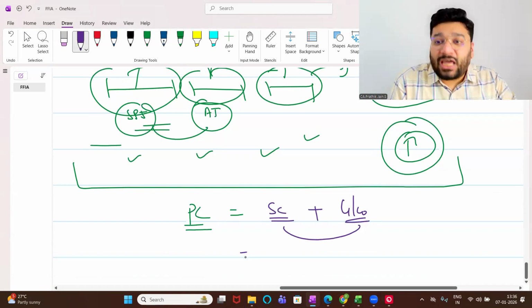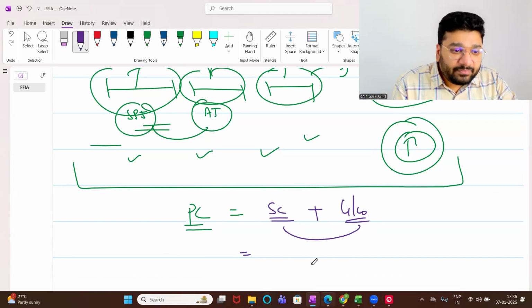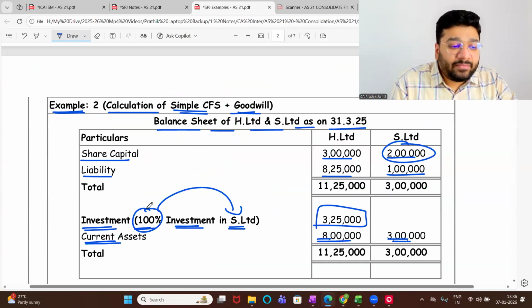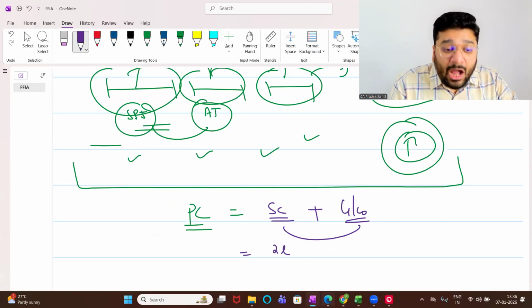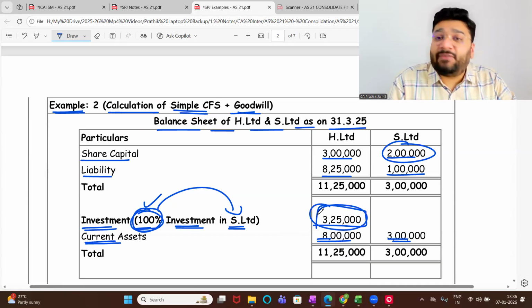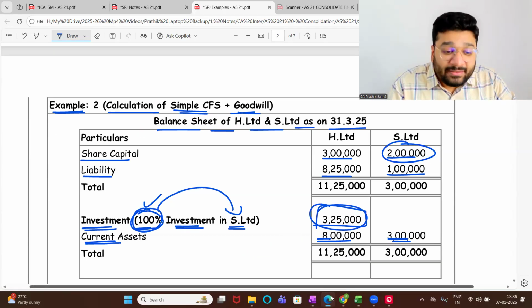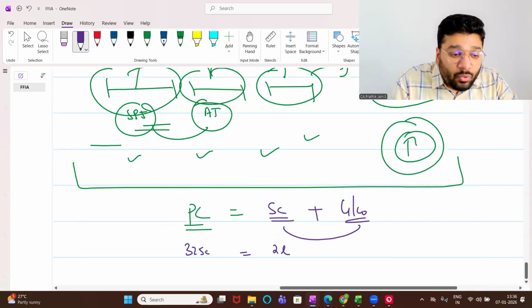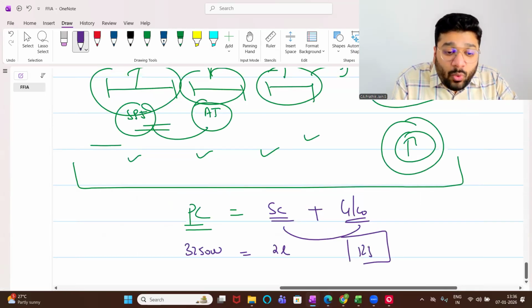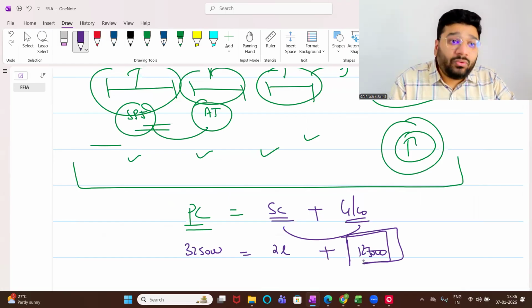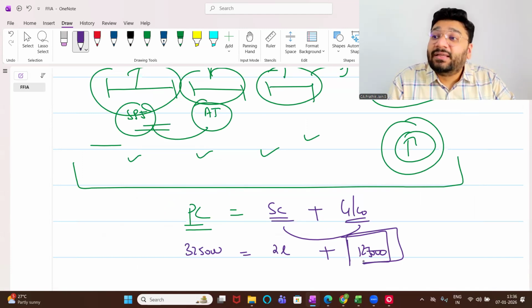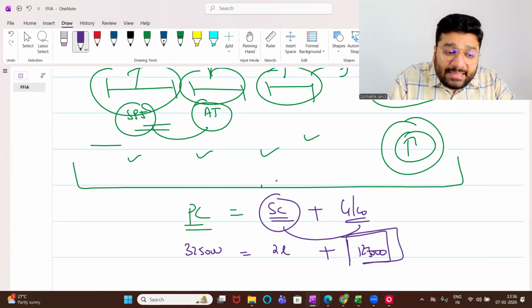Now, what is the worth of the share here? The worth of the share is 2 lakh. SPGAJ both put together are holding 2 lakh worth of share, which is 100% of the share. What is the capital? 2 lakh. But how much money did I collect from the holding company, that is Kalpavriksha? 3,25,000. What is the difference? 1,25,000 extra we collected. This extra money that we collect over and above the worth of the business is called goodwill. This share capital is also called net asset.